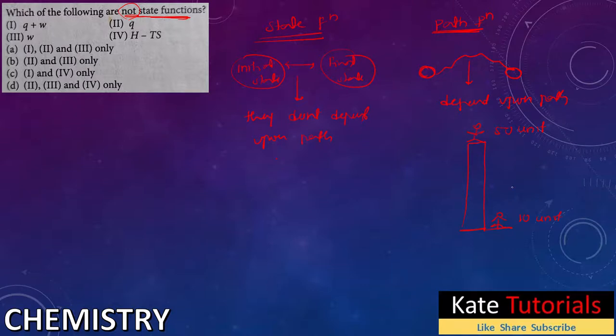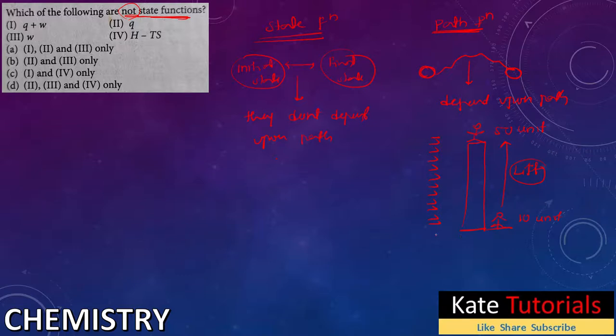But to reach here, a few options are there. I can go with a lift, directly reaching here by lift. Or otherwise I will have steps. I have to climb the steps to reach this height. If I go with the lift, I won't spend much energy. I can easily reach the final.